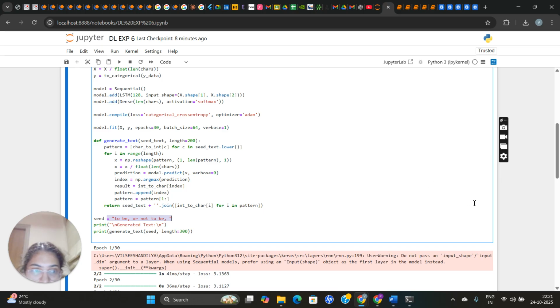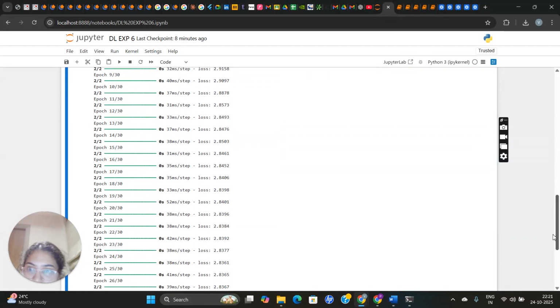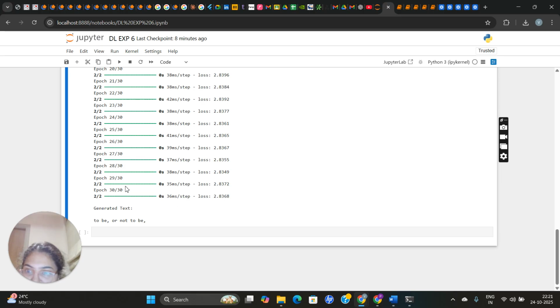So here as we can see, 30 epochs have passed, and the generated text is "to be or not to be". So after the seed text, this is predicted.